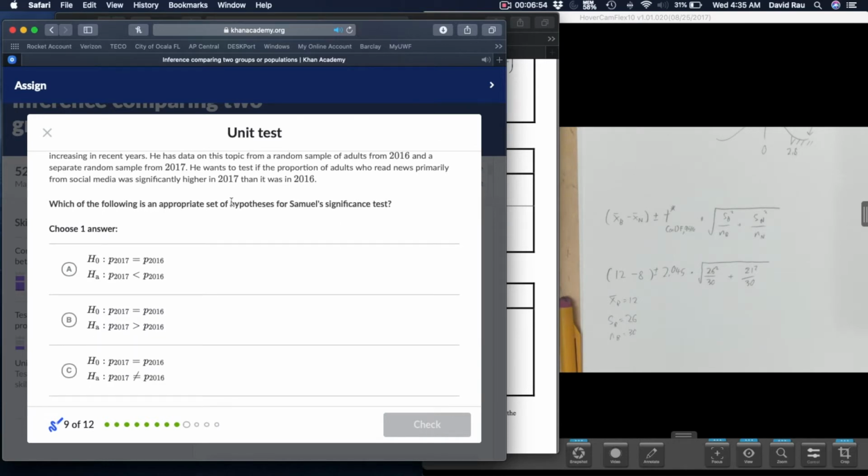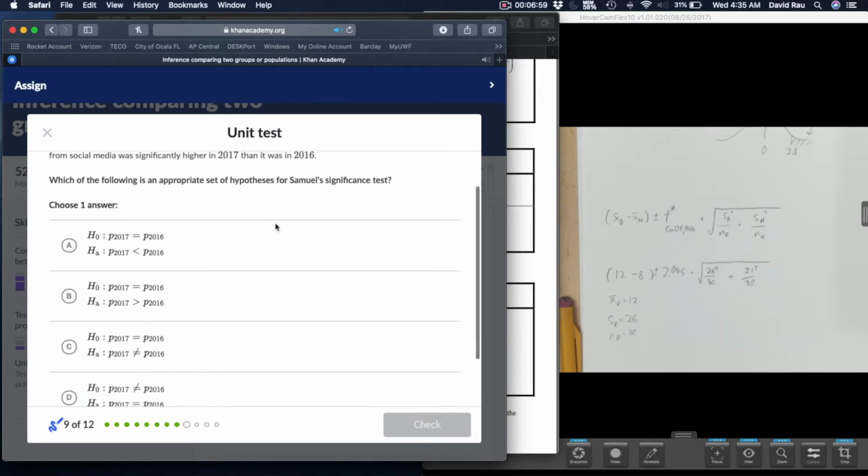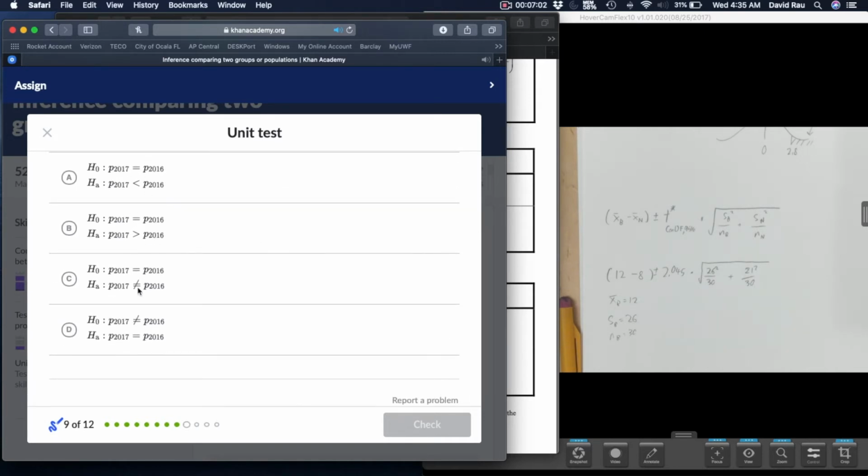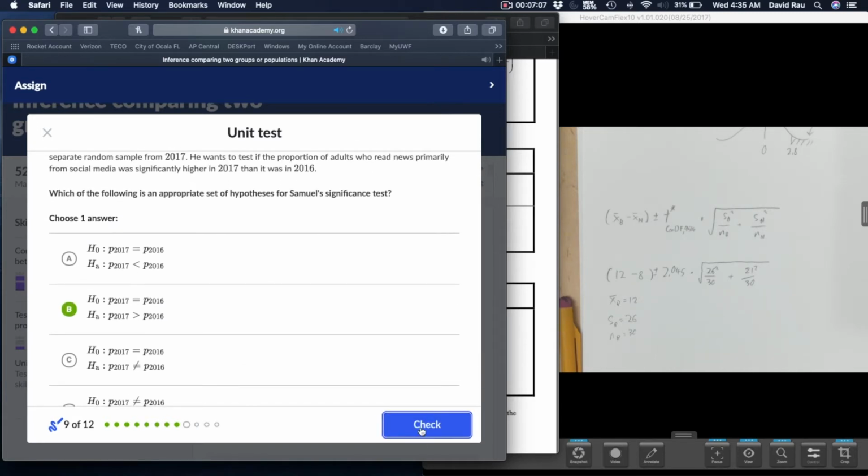Okay, up next, finally, quick question. Is it higher in 2017 than it was in 2016? Hooray. H0 should always imply equality, so throw out D. Which one shows 2017 higher than 2016? That one.